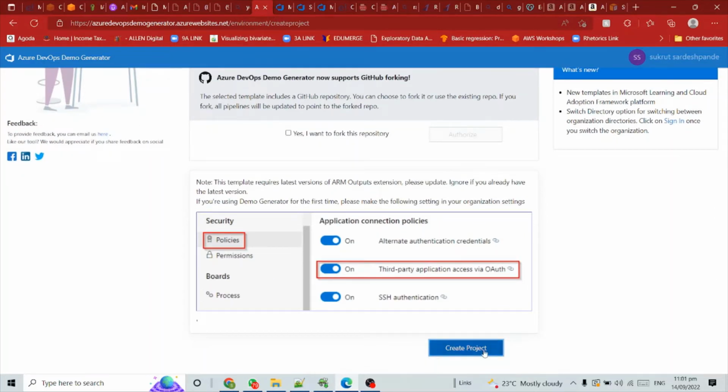Click create on the project. Click on that. Then Azure DevOps demo generator now supports GitHub forking. If you want GitHub forking, then select it. Otherwise, you can leave it.